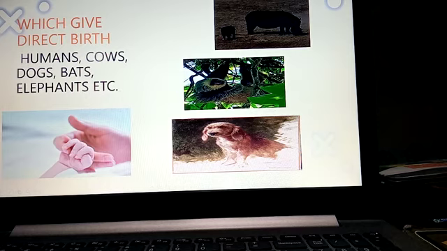Clear, children? So this is about the classification of animals on the basis of their backbone, that is vertebrates and invertebrates, and on the basis of their mode of reproduction, that is few animals lay the eggs, few give direct birth to the young ones, and few divide their body and give birth to the young ones. So in the next class we will discuss the animals based on their food habits and also on the basis of their body covering.